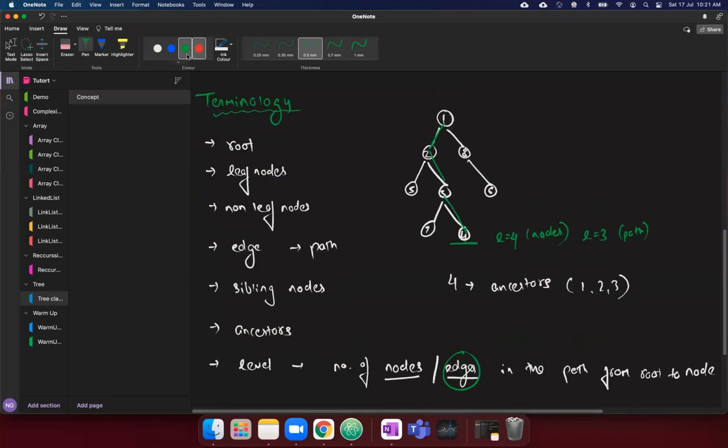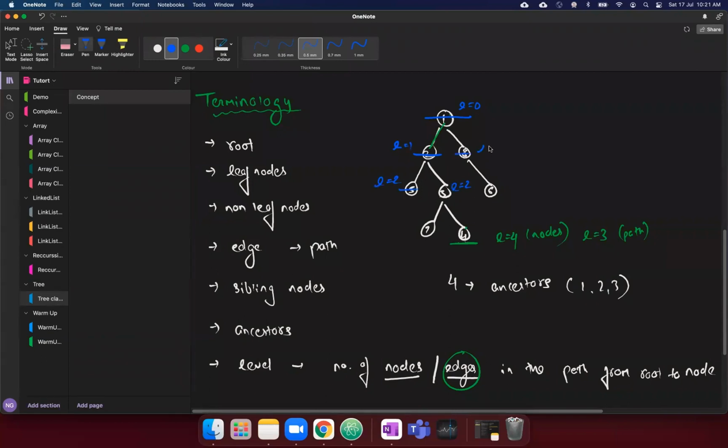So if you look closely here, you will find that the level of this node is 0, because from root to root you shouldn't have any edges in the path. The level is 1 because there is one edge. Level is 2. Level is 2.